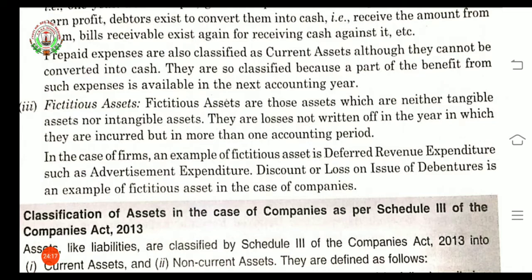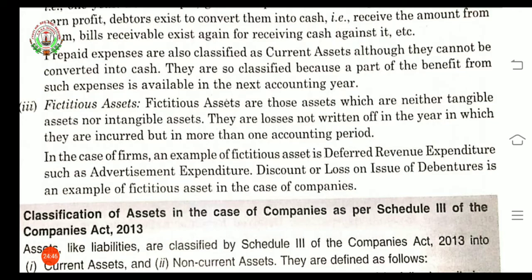In this case we have the example of deferred revenue expenditure, such as advertisement expenditure. Now understand the meaning of deferred revenue expenditure. It is an expenditure which is revenue in nature and incurred during the accounting period, but its benefits are received in the future accounting periods.